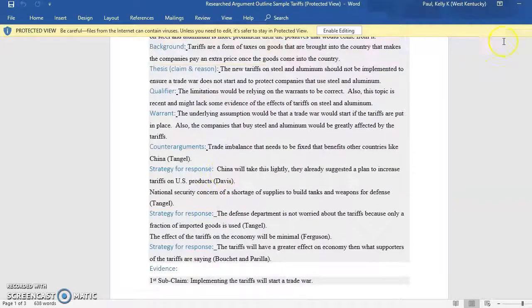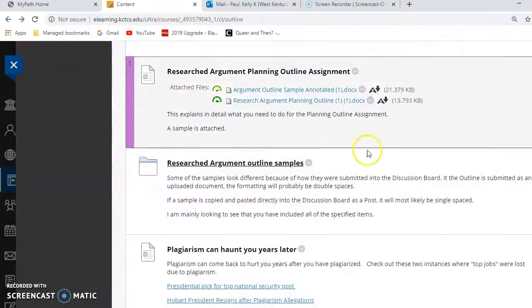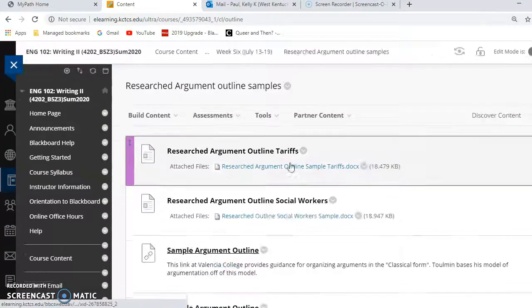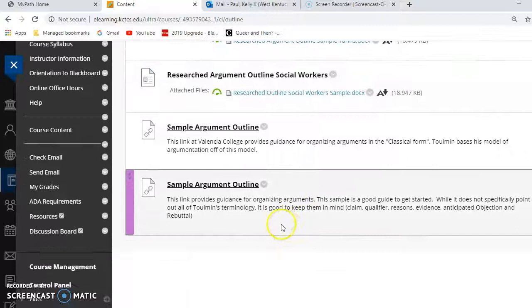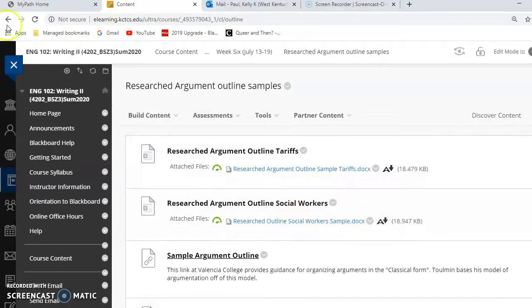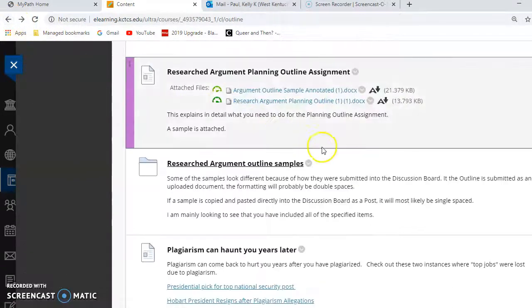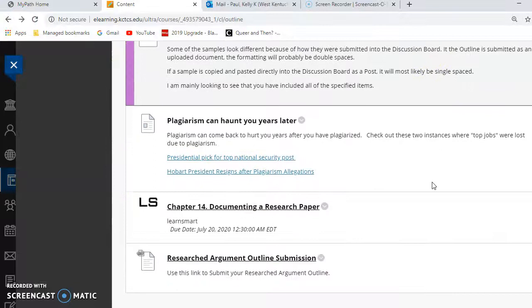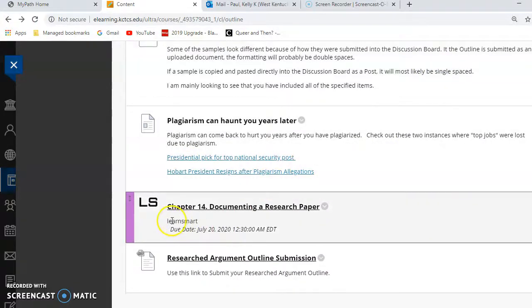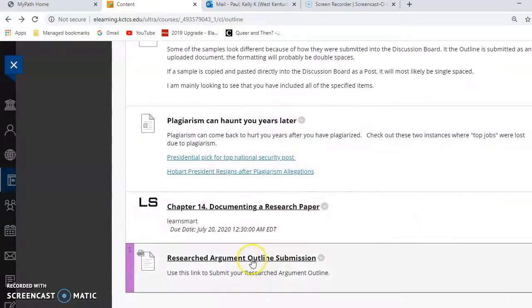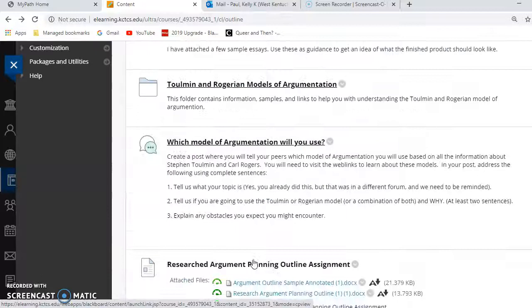There are other samples that you can look at as well, so be sure you go in here and look at them. I have 4 really good ones. If yours does not look like any of these, then I'll know that you did not look at the sample. Okay, from there, there's also a Learn Smart that you need to do about documenting your research paper. And then you will be submitting your outline right here.